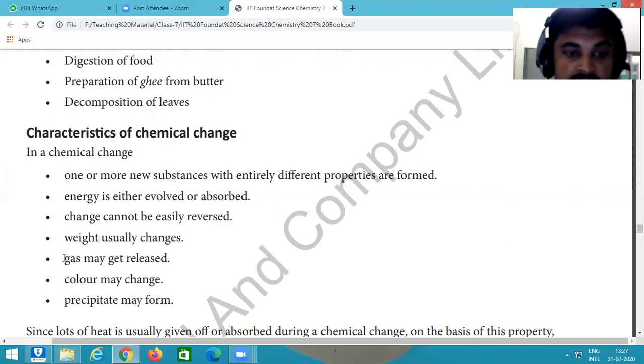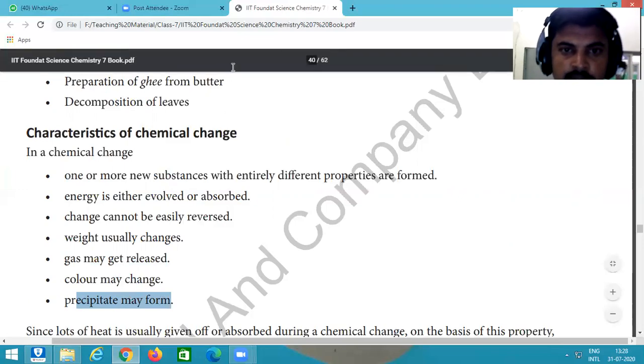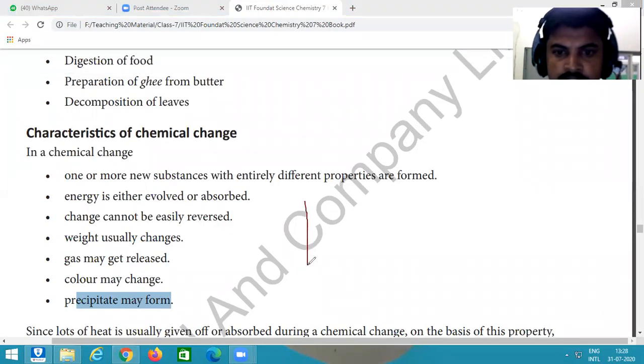Gas may get released, gas is also released in the reactions. Color may change, color also changes. Precipitate may form, precipitate also forms. So what is a precipitate? With an example, I can try to explain what a precipitate is.